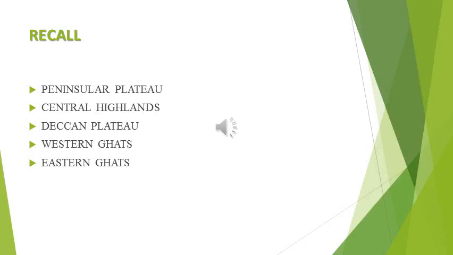So in our previous class, we discussed the peninsular plateau. It lies to the south of the Great Northern Plain, and it was the largest physiographic division of our country. Can you tell the total area covered by the peninsular plateau? Yeah, very good. 16 lakh square kilometers. The total area of our country is approximately 32 lakh square kilometers, so half of it was covered by the peninsular plateau.